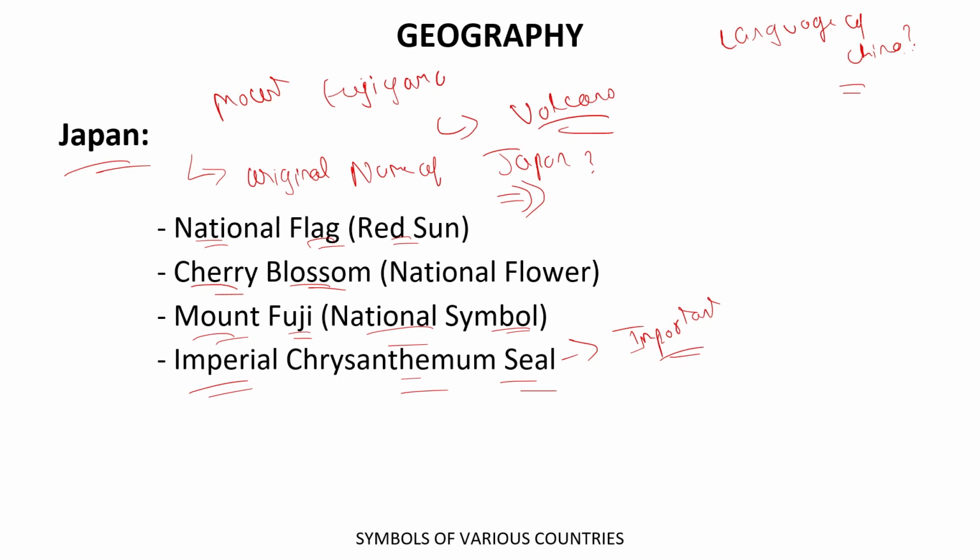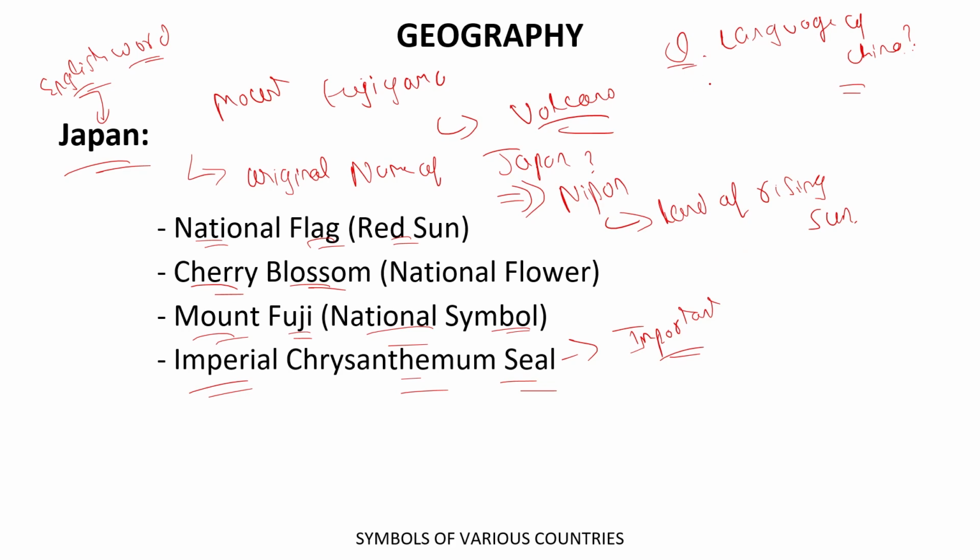Time's up. So the original name of Japan is Nippon, which means land of the rising sun. Remember, Japan is basically the English word, but Japan's real name in Japanese is Nippon, which means land of the rising sun.